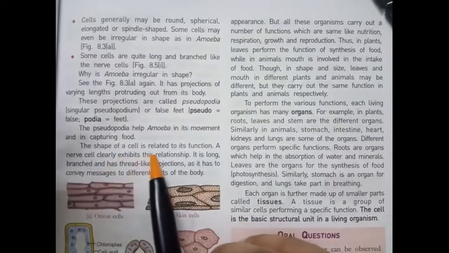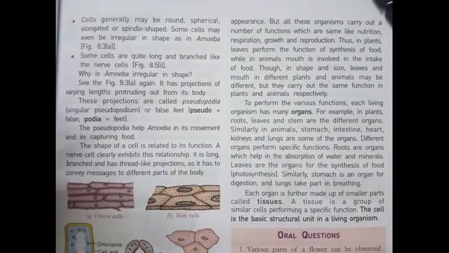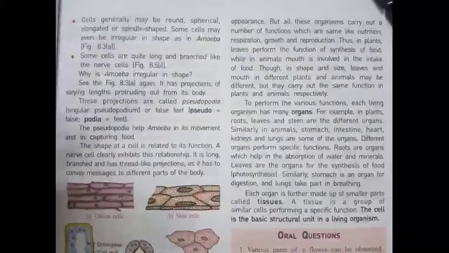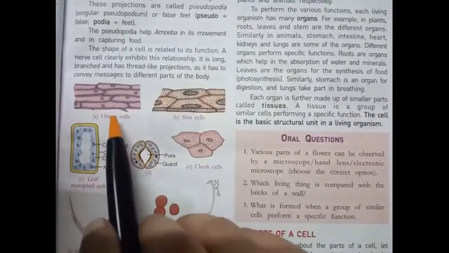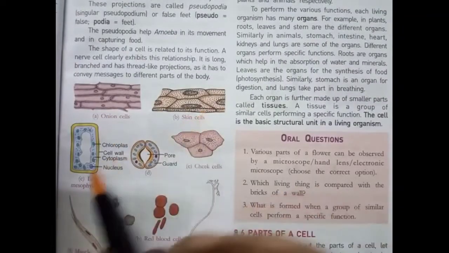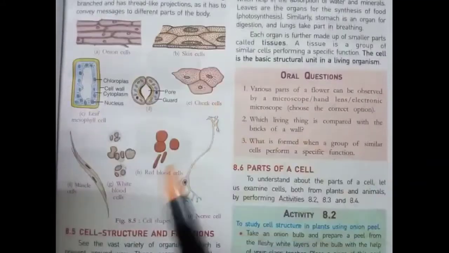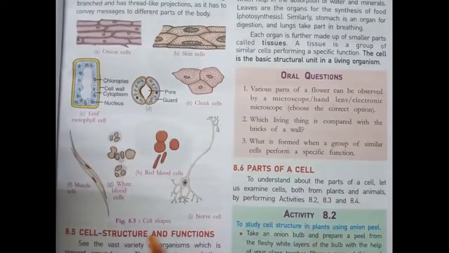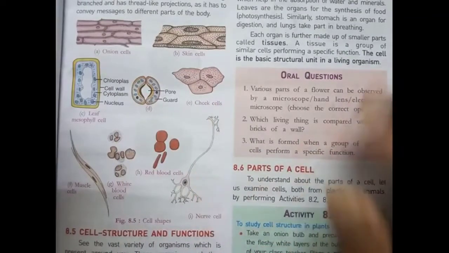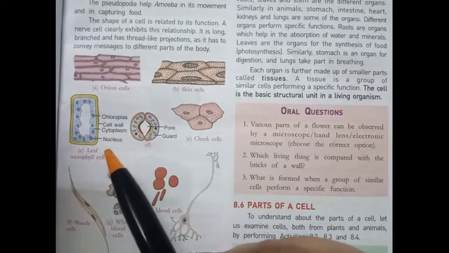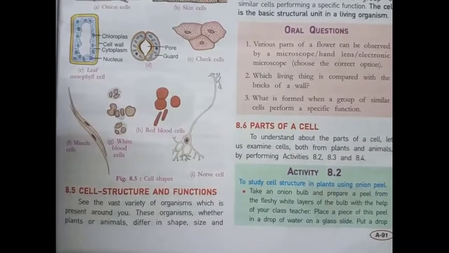The shape of a cell is related to its function. A nerve cell clearly exhibits this relationship. It is long, branched and has thread-like projections, as it has to convey messages to different parts of the body. As you can see, this is the onion cell, skin cell, then cheek cells, then red blood cells, white blood cells, muscle cells, nerve cells, and this is the leaf mesophyll cells. Next part is cell structure and function.